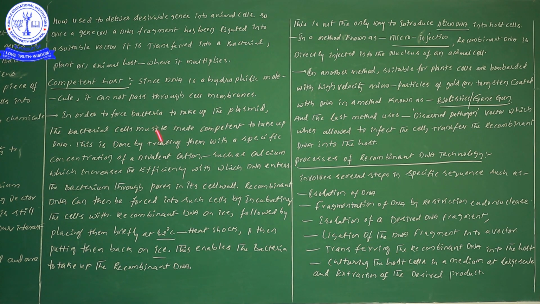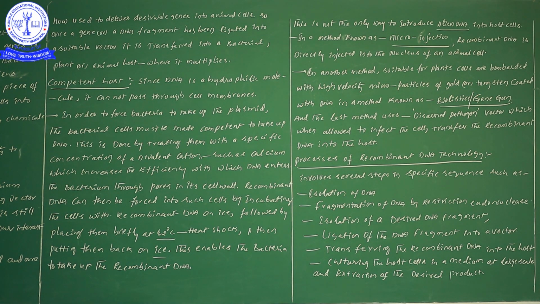Now, in a competent host, what information will we be learning? For the incorporation of our foreign gene into the host cells, first we do divalent cation treatment, then ice treatment and heat shock treatment. In animals, the microinjection process. In plants, the biolistic or gene gun method, and lastly, the disarmed pathogen method. So there are different types of processes for the incorporation of our desirable genes into the host.